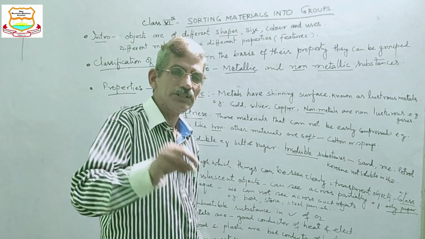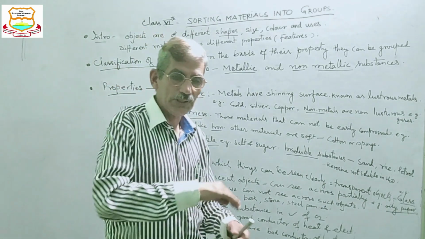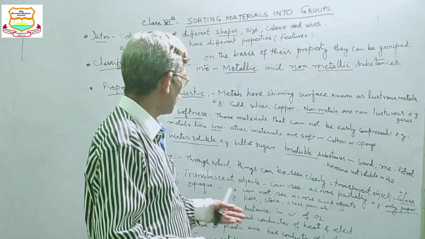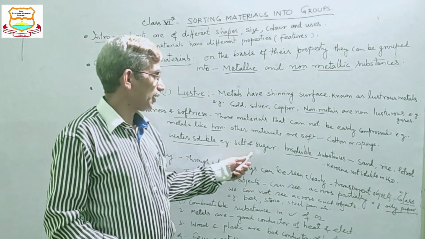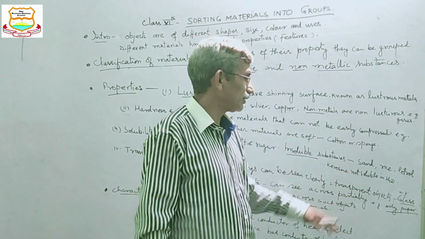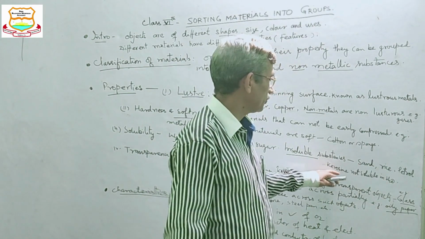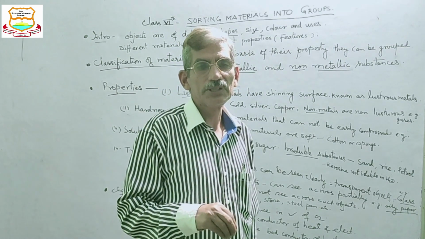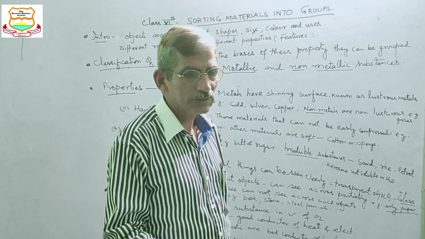If you put honey or sugar or salt in water, they will dissolve in it, and such substances are known as soluble substances. Opposite to that are insoluble substances. If you put sand, rice, petrol, or kerosene in water, they will not mix or dissolve in water.